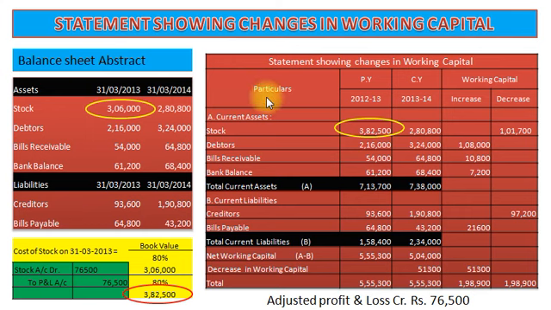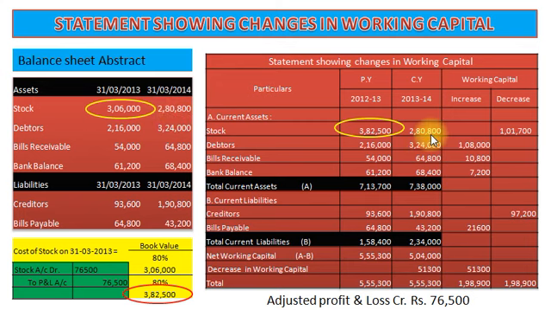Now let us check the statement showing changes in working capital. Particulars: previous year 2012-13, current year 2013-14, working capital increase and decrease. First we will take current assets. Stock 3,82,500 and 2,80,800.